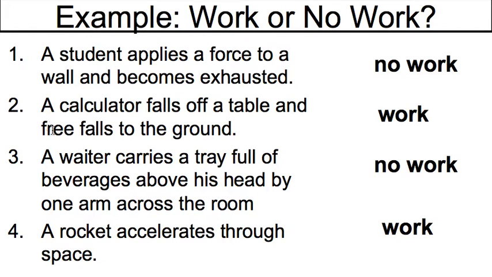Number three, a waiter carries a tray full of beverages above his head and walks across the room. There's no work being done to the tray in this case because while he's moving forward, the force that he's applying to the tray is separate from him moving forward, right? So there's no work being done. And the last one, a rocket accelerates through space. There's work being done because the engine is what's propelling that rocket forward. So the force that the engine's applying is what's moving it forward.